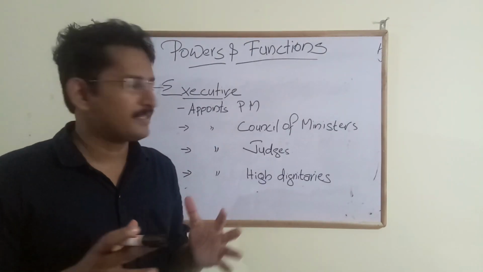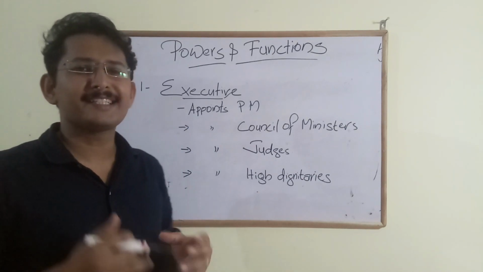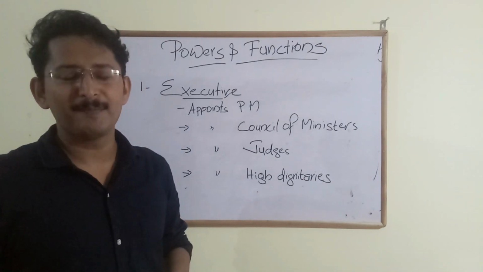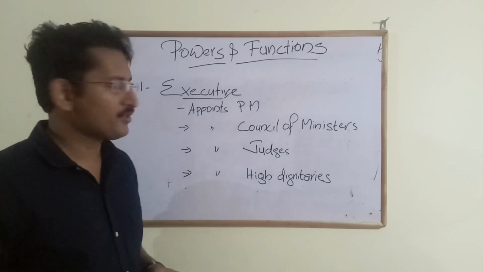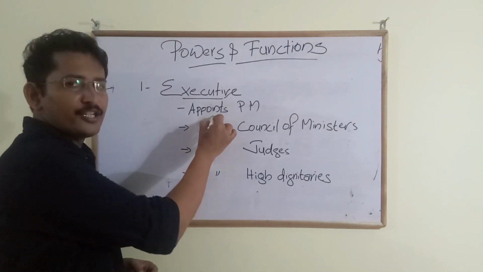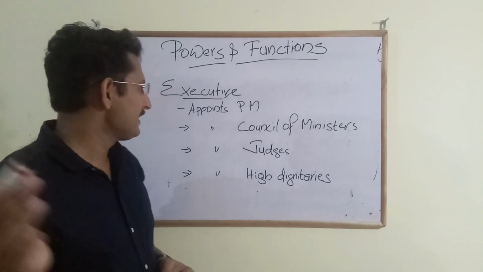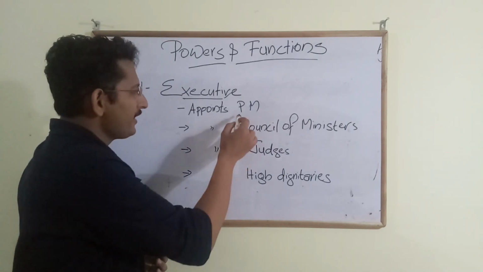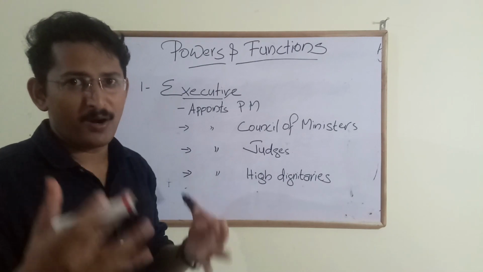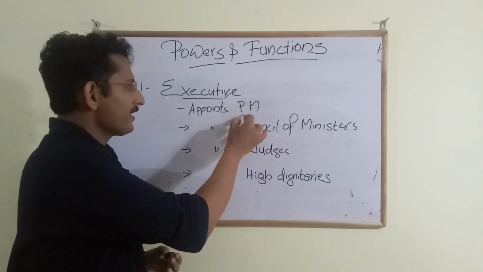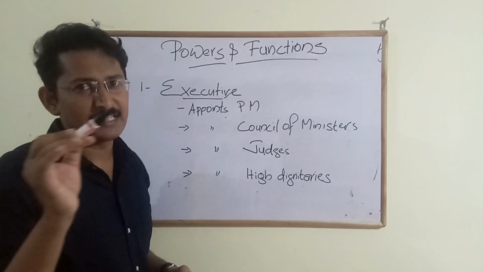So here are the major executive powers of the president. First and foremost, the president appoints the prime minister in India. Once the election is done, the prime minister candidate who has won the election is appointed by the president.